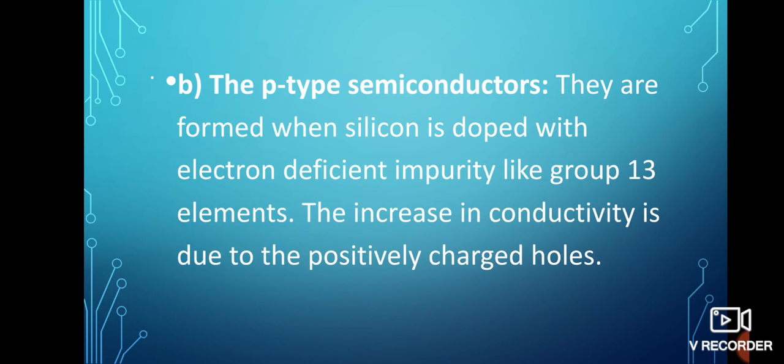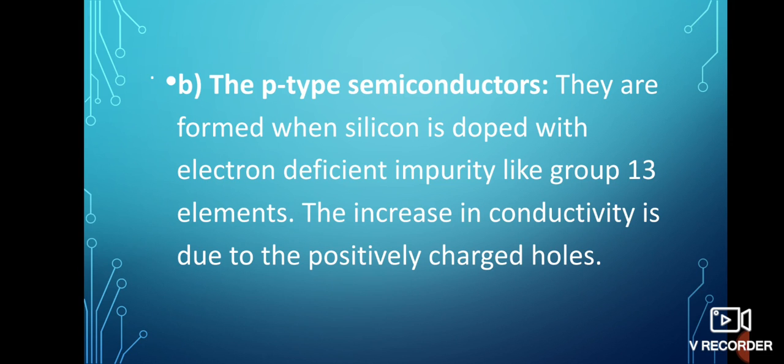They are formed when silicon is doped with electron deficient impurity like group 13 elements. The increase in conductivity is due to the positively charged hole. That means silicon and germanium can also be doped with group 13 elements like boron, aluminium or gallium, which contain only 3 valence electrons. The place where the 4th valence electron is missing is called electron hole or electron vacancy.